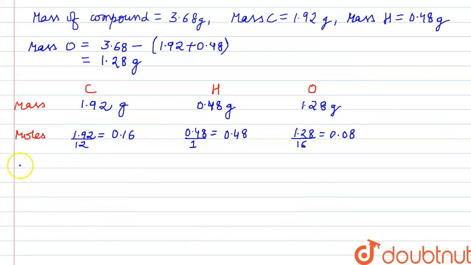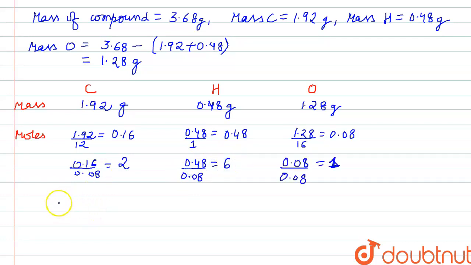Now from here, as the lowest moles is for oxygen, so we will divide all of them by 0.08. 0.16 divided by 0.08 comes out to be 2. 0.48 divided by 0.08 will be equal to 6, and 0.08 divided by 0.08 will be equal to 1.